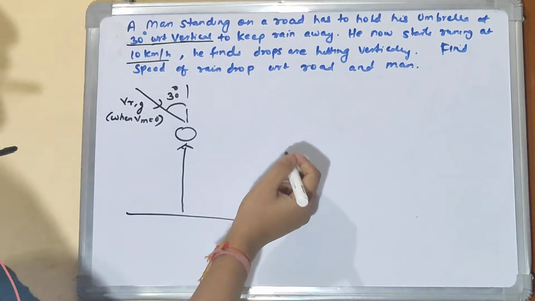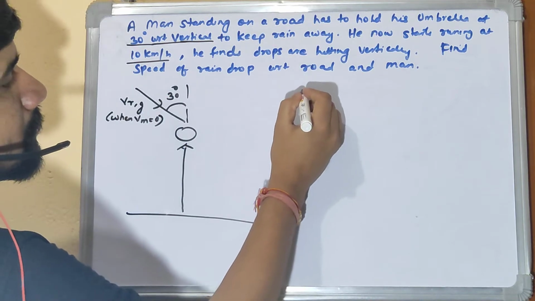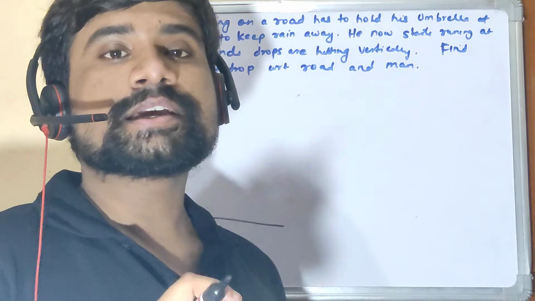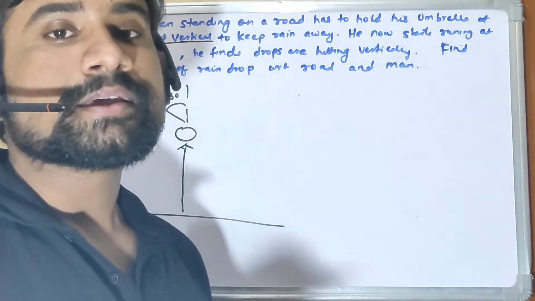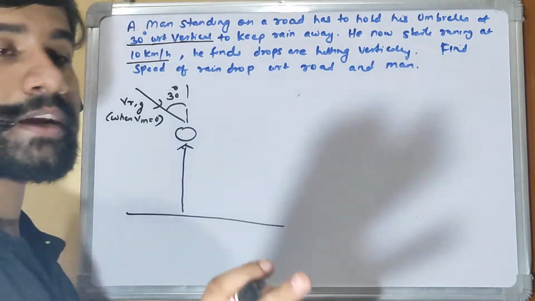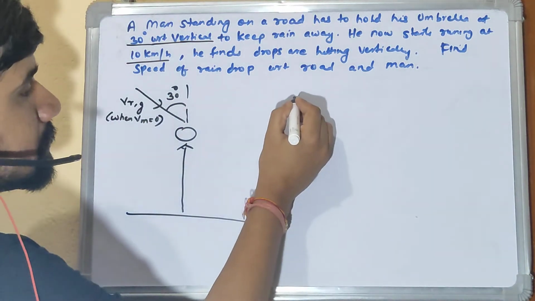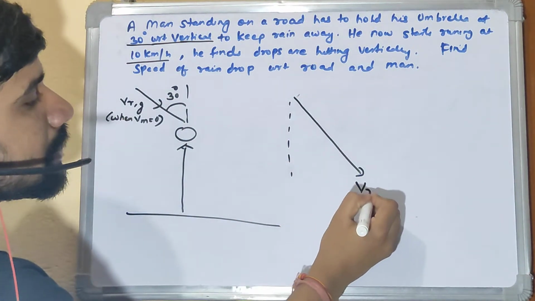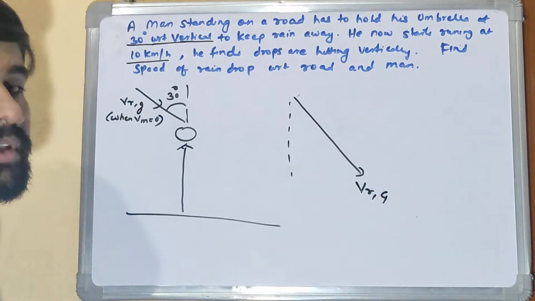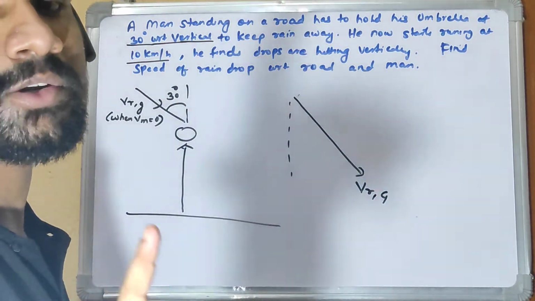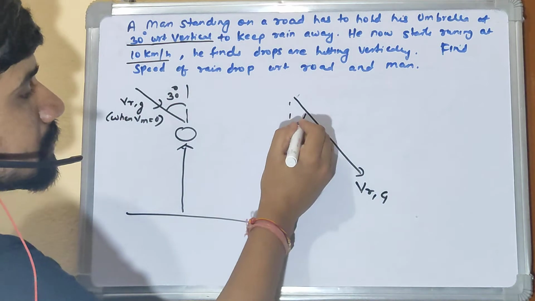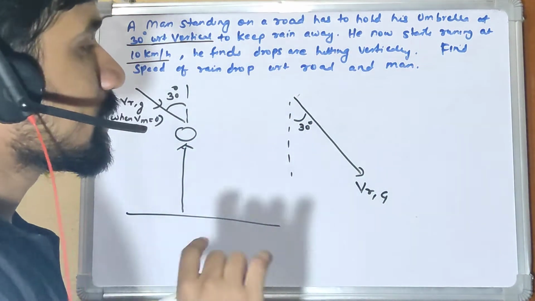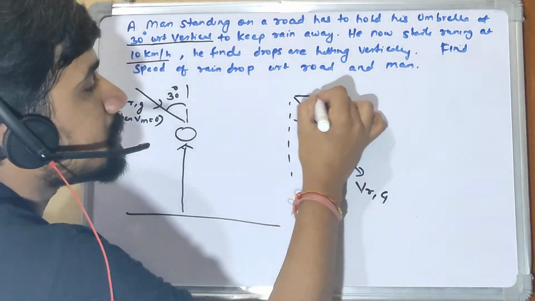So now I can say that the rain is now appearing to come exactly vertically with respect to the man, right? So if I draw the vector diagram of this, so this is exactly which is 30 degree, this is velocity of rain with respect to ground, right? Which is inclined at 30 degree to the vertical. Now let's say man starts moving in this direction.